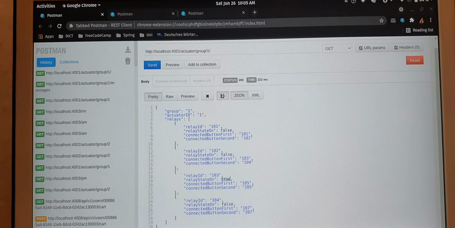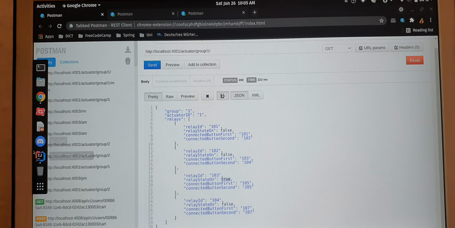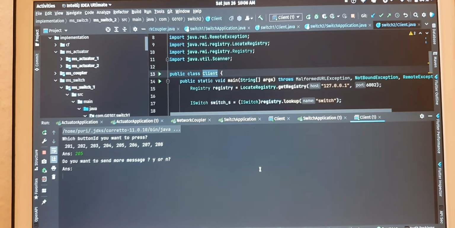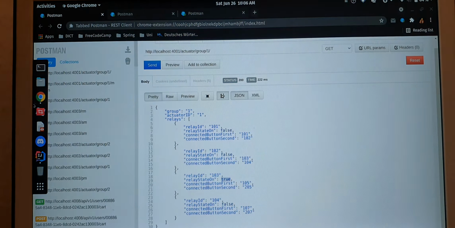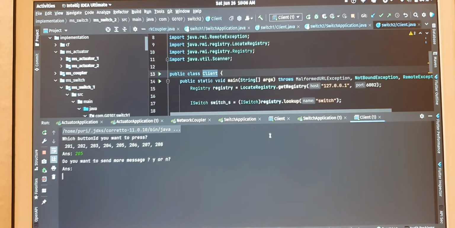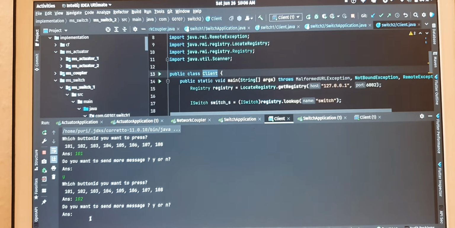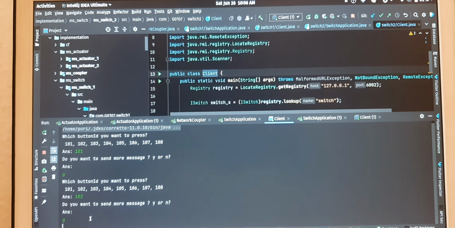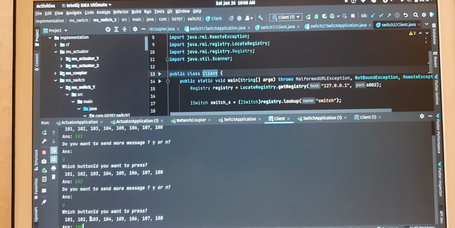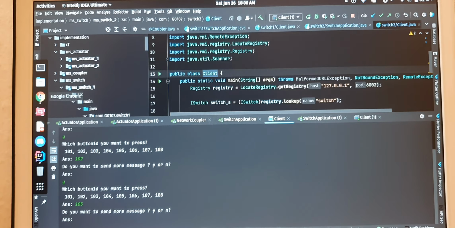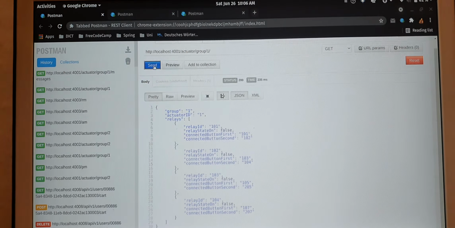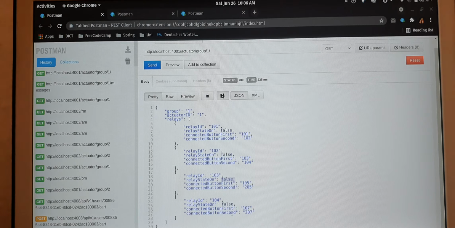Here you can see it turned on. Again, if we want to turn it off, then we have to press 105. So we can go to another client of the same group, and send another message, 105, and yes, it's turned on.